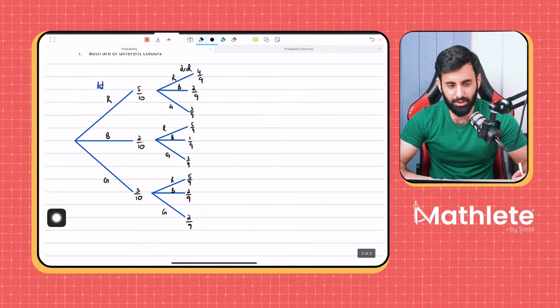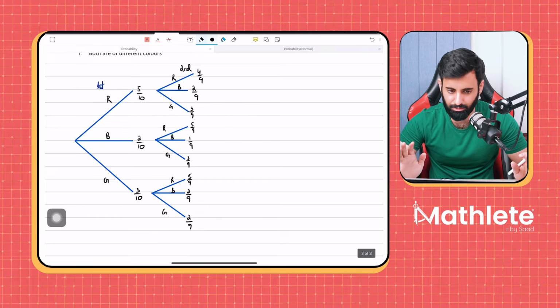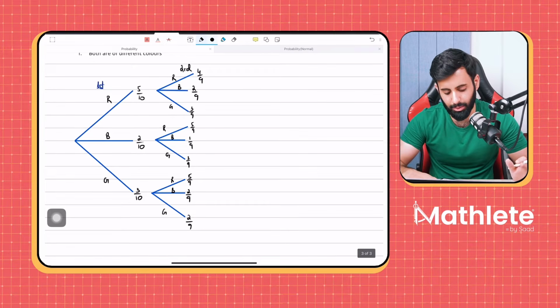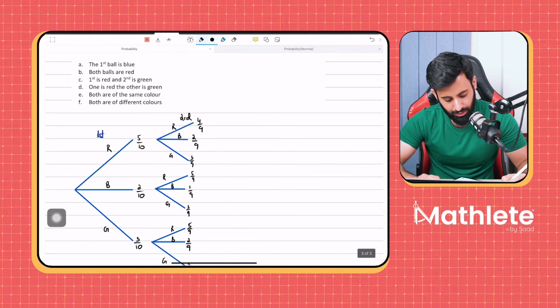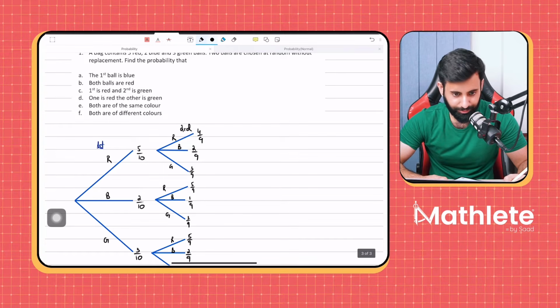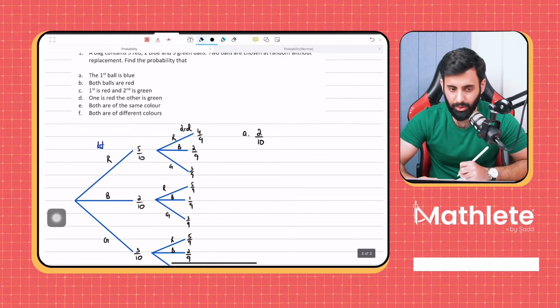Once you've made the tree diagram correctly, then from that point onwards, it's very likely that you're going to do everything else correctly as well. So let's start with the first part. The first ball is blue. What is the probability that the first one is blue? That's 2 upon 10. That's it.